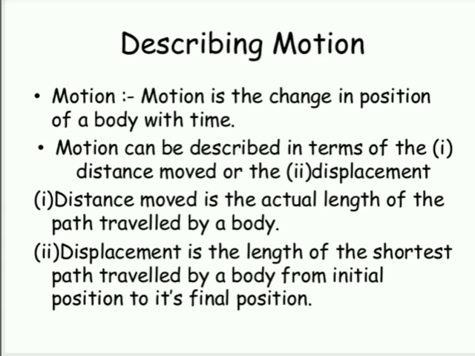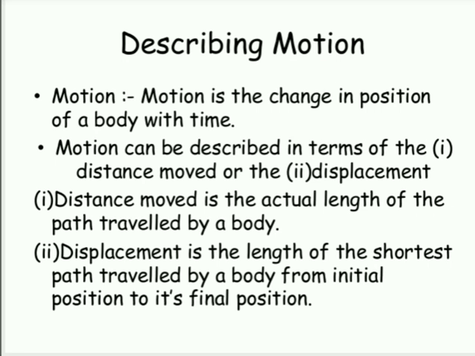For example, distance is a physical quantity which comes under scalar. How? If you are moving from one place to another, then the direction does not matter here. Only we require the distance. So this distance will be taken as a scalar quantity.